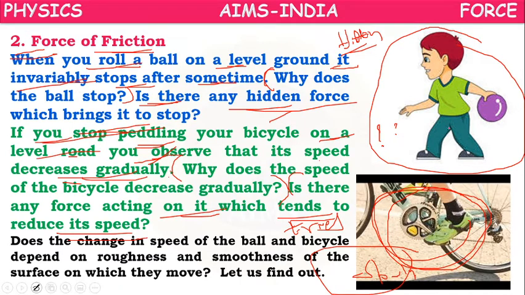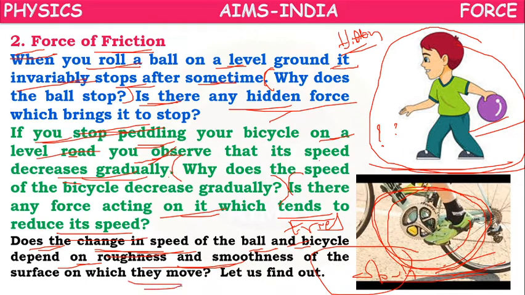So here we can observe the change in the speed of the ball and the change in the speed of the bicycle. Here the ball is traveling on the earth, the cycle also moving on the earth. So here the question is, does the change in speed of the ball and bicycle depend on the roughness and smoothness of the surface on which they move? So let's find out about that.